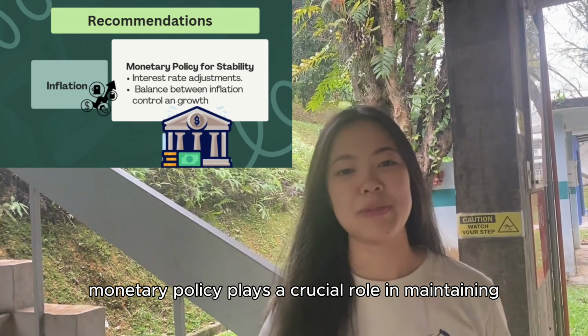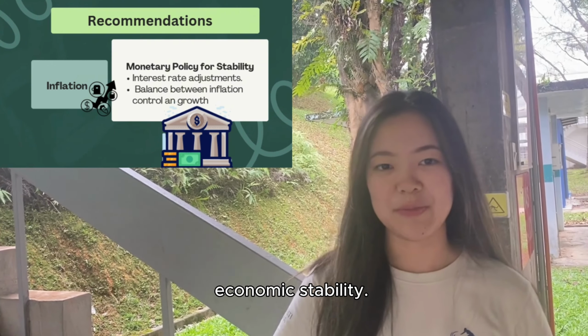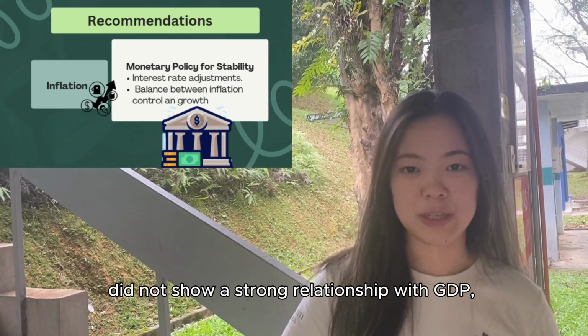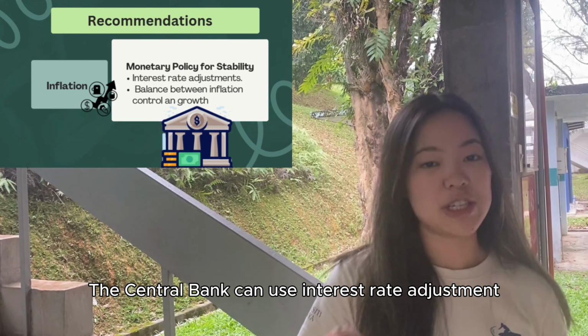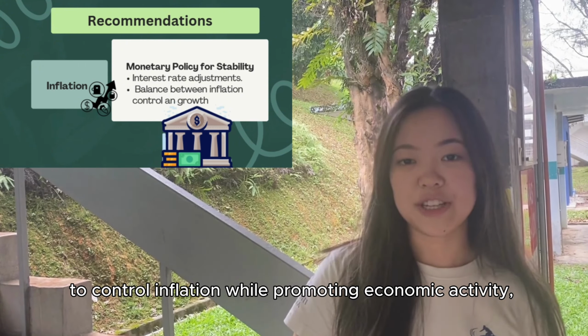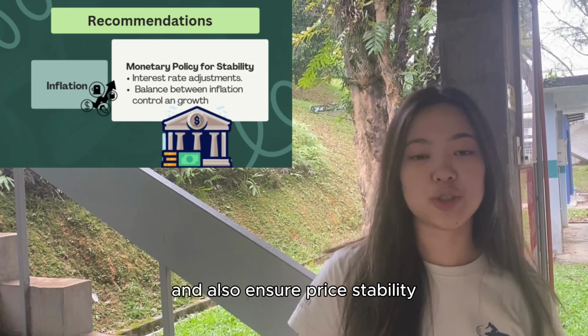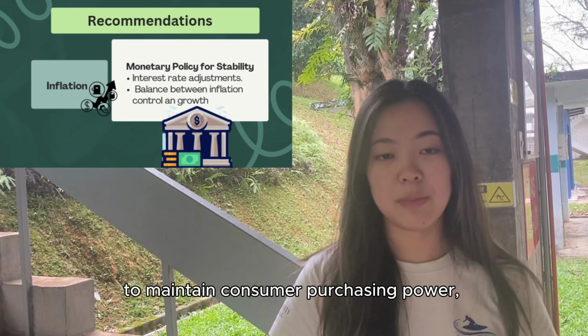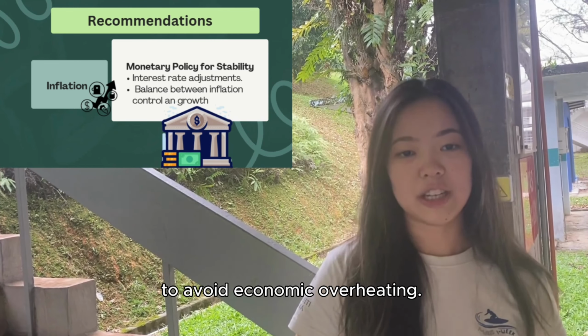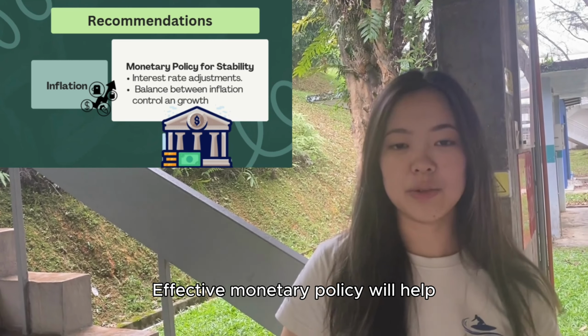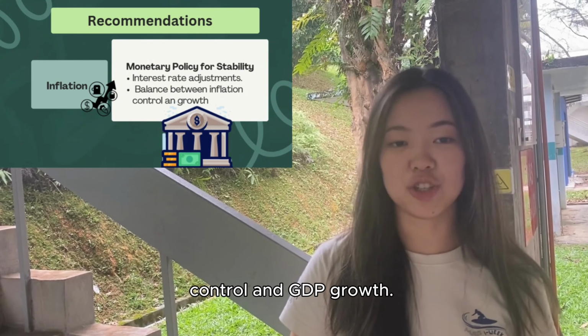Finally, monetary policy plays a crucial role in maintaining economic stability. While inflation did not show a strong relationship with GDP, managing inflation is essential for sustainable growth. The central bank can use interest rate adjustments to control inflation while promoting economic activity, ensure price stability to maintain consumer purchasing power, and at the same time implement policies that balance growth and inflation to avoid economic overheating. Effective monetary policy will help Malaysia strike a balance between inflation control and GDP growth.